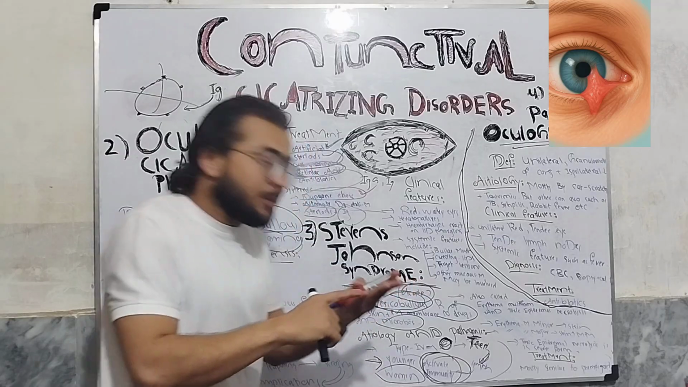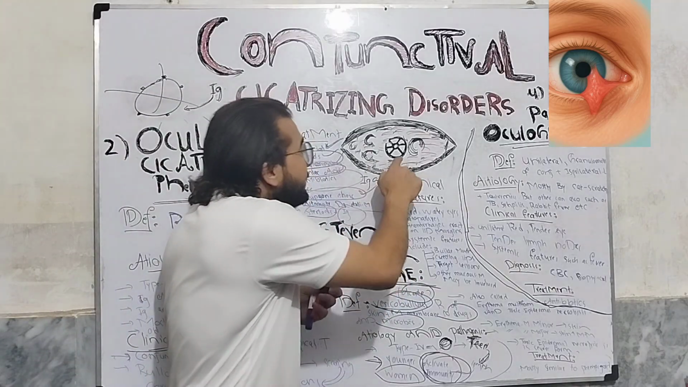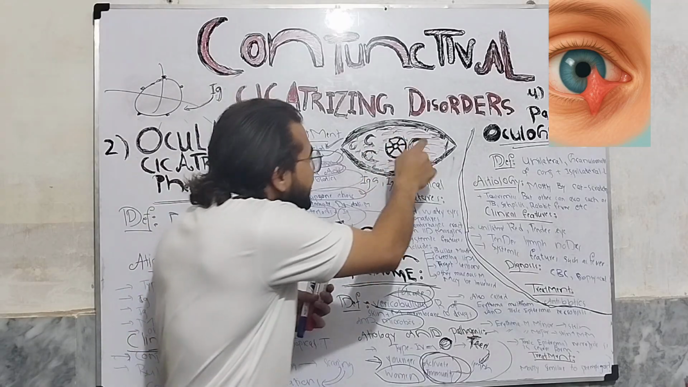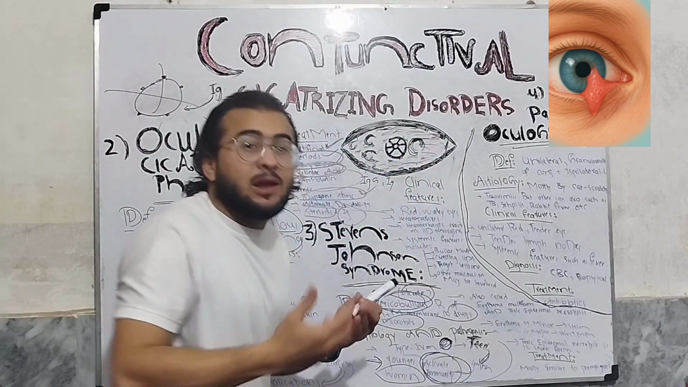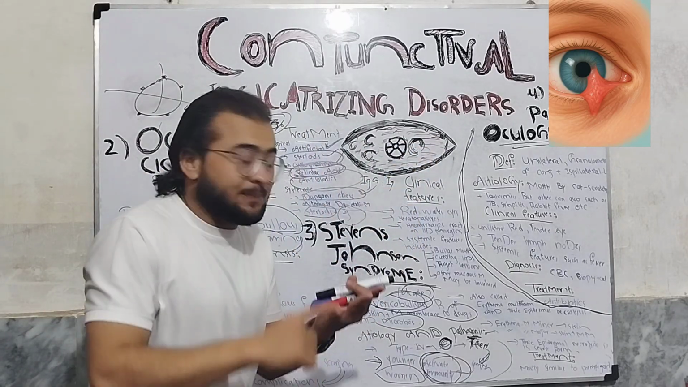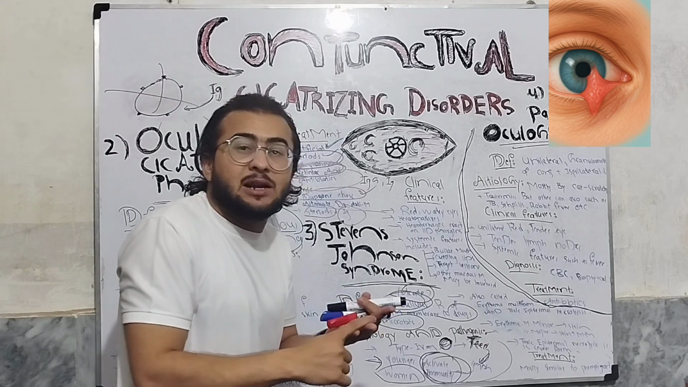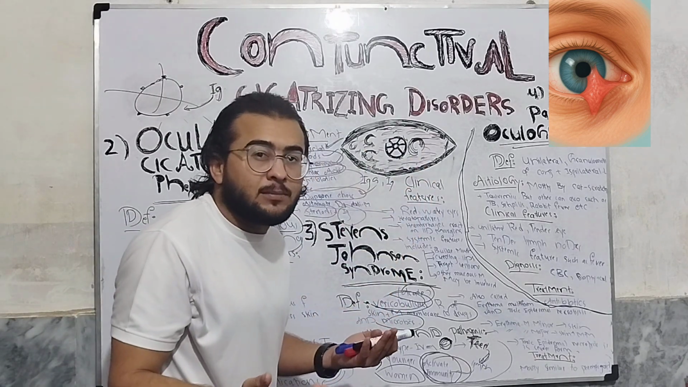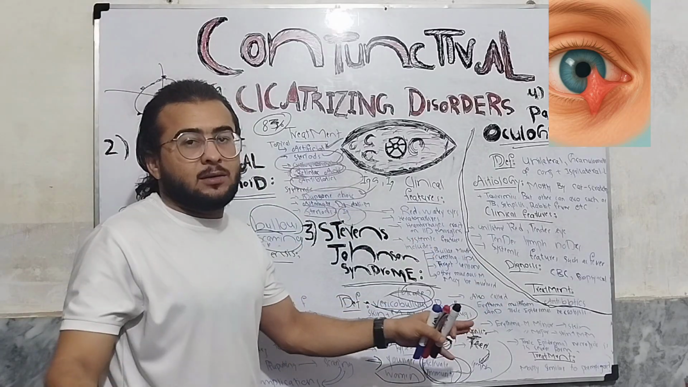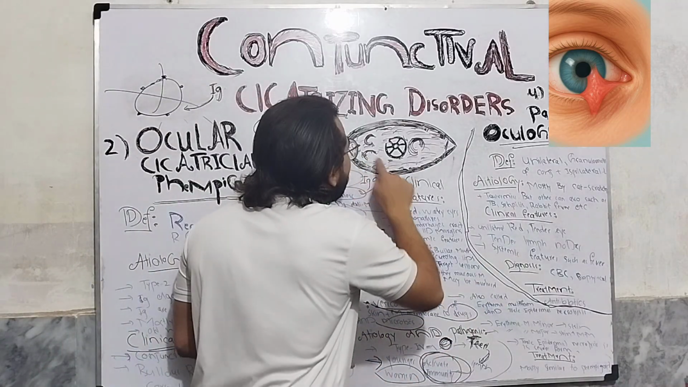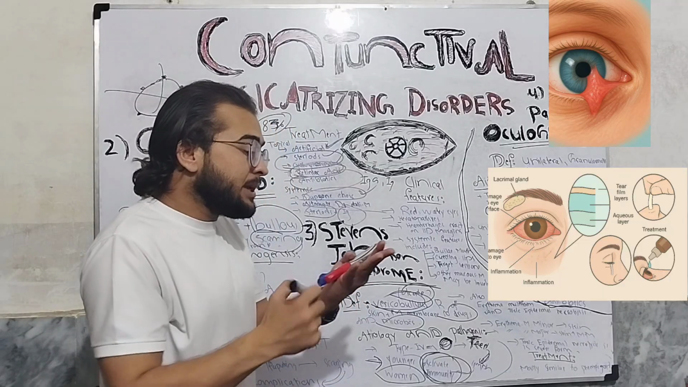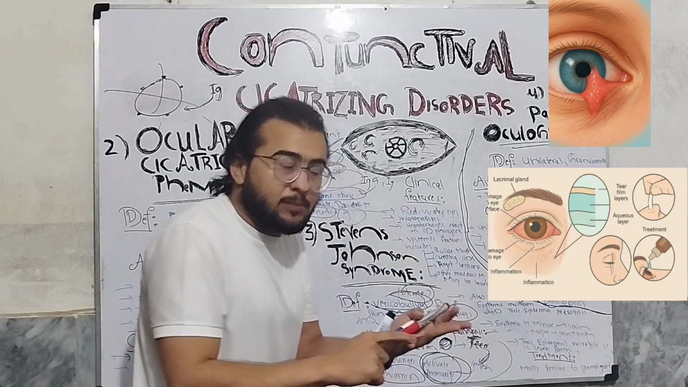These complications, for example, we know that we have different types of glands in the conjunctiva. So this scarring will destroy the glands like the mucin secreting glands and the accessory lacrimal glands. So when these glands are destroyed, what will happen to the tear film? Tear film will be gone. When there is no tear film, the condition is called dry eye syndrome. So the complications include dry eye syndrome.